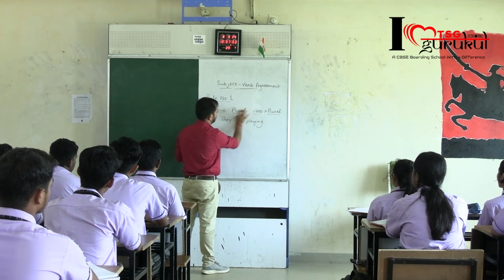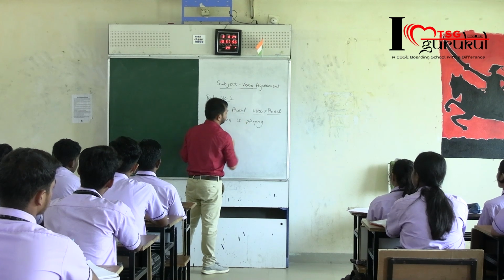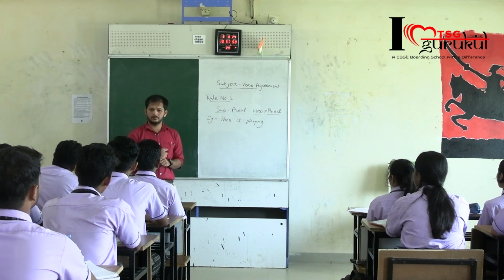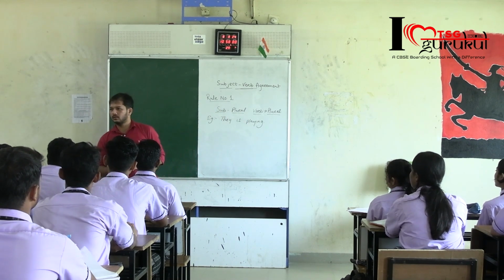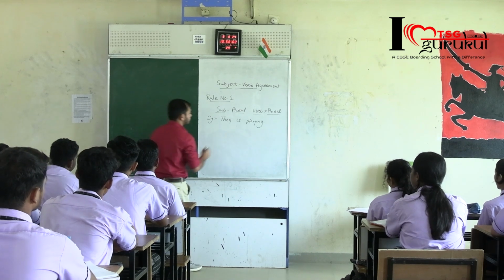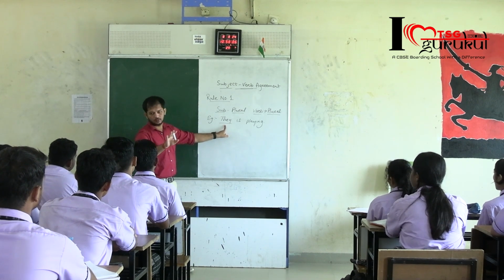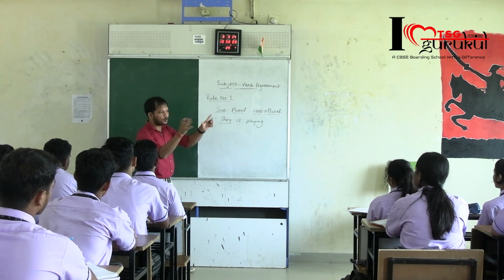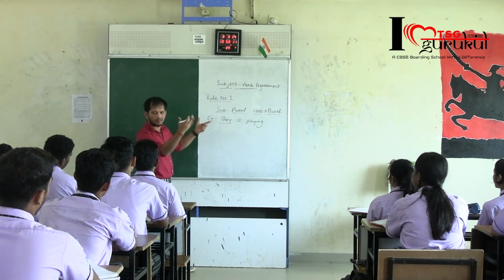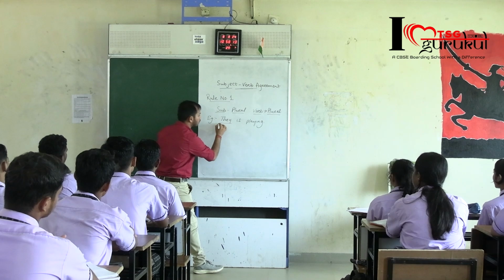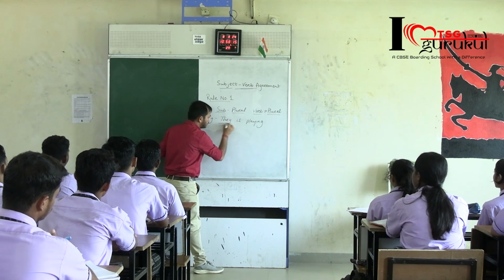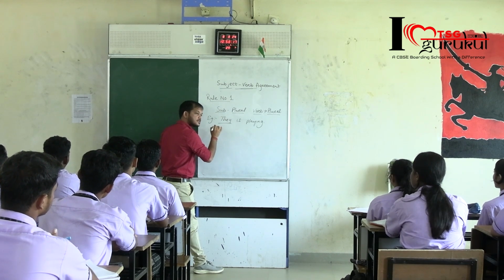If instead of are, I write they is playing, is it correct? No, sir. Why? Because my subject, who are playing? They. It means it is a group. They are playing something. So who is the doer over here? The group. It means the they is the subject over here.